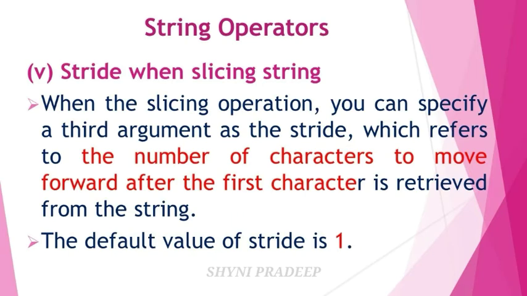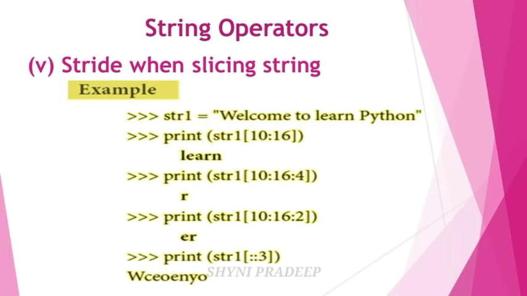This third argument refers to the number of characters to move forward after the first character. Its default value is 1. Let's see one example. Here str1 is a variable name and one string is given: "Welcome to learn Python". Next, in the print statement, slice 10 to 16 is given. 10 is the start value and 16 is the end value. So you have to print characters 10 to 16 of the string.